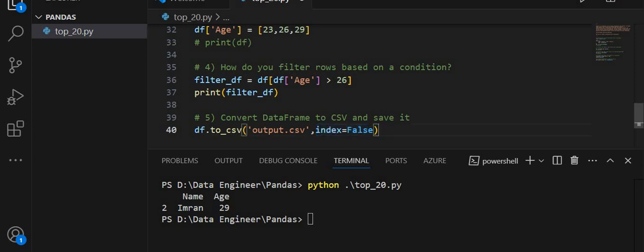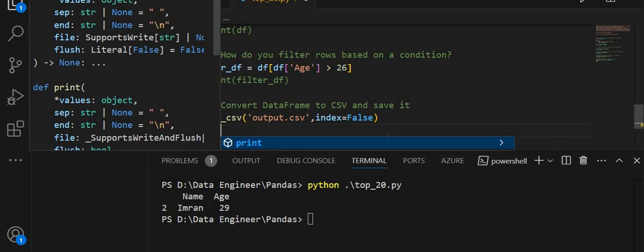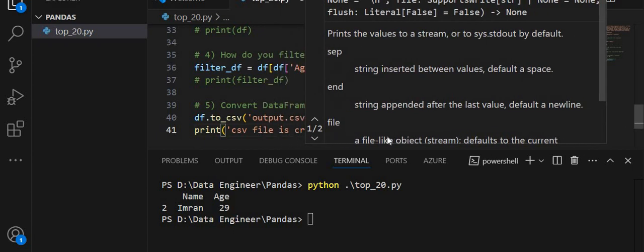And if I run this, let me comment this line first, and I am going to run print something. CSV file is created.